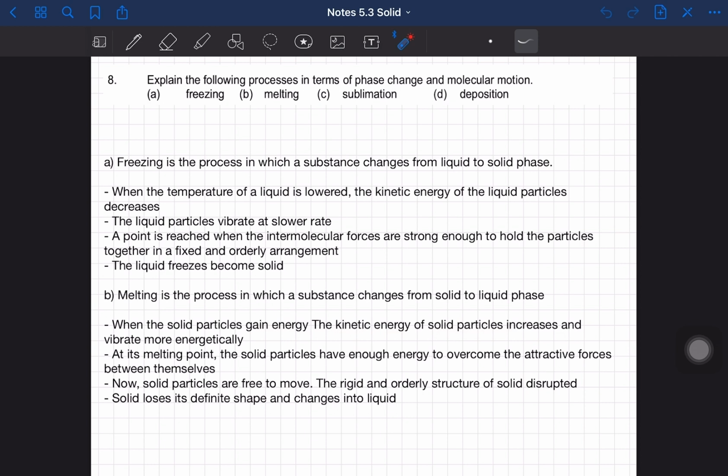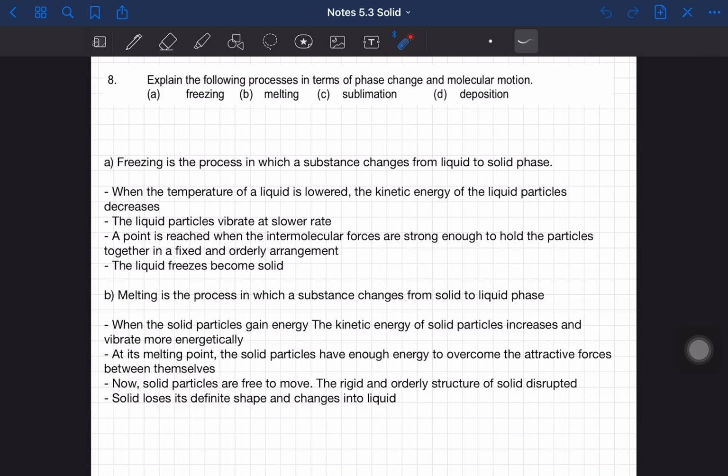So when kinetic energy increases, the particles will vibrate more energetically. Once it reaches the melting point, it means the solid particles have enough energy to overcome the attractive forces. Now solid particles are free to move, the rigid and orderly structure of the solid is disrupted, and the solid loses its definite shape and changes into liquid.